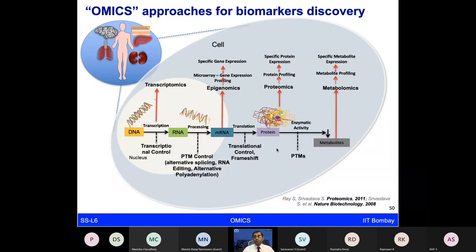Likewise, I mentioned that for breast cancer, now you have different subtypes. One particular molecule may not be able to tell you which subtype of breast cancer these women may have. So now you have a subset of markers which could indicate that this is ER positive, PR positive, HER2, or triple negative. Those kinds of subtypes can be derived based on a subset of markers.